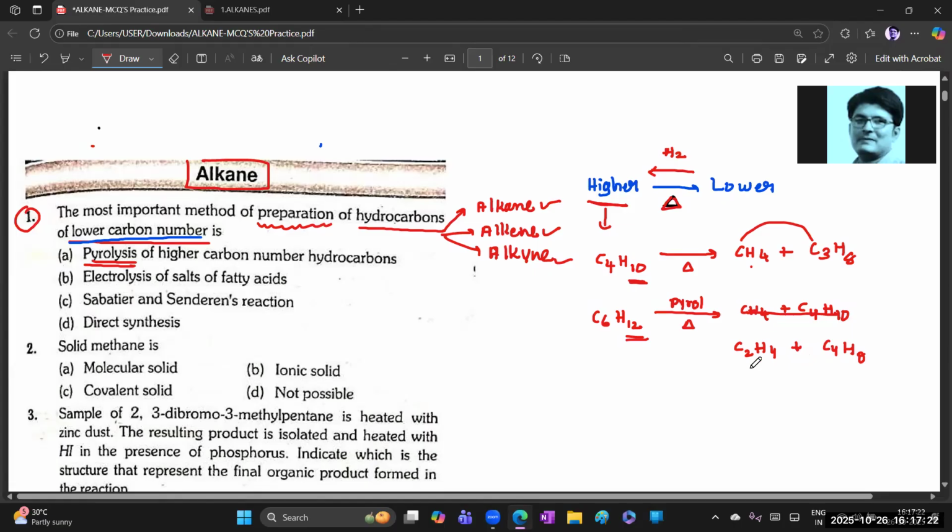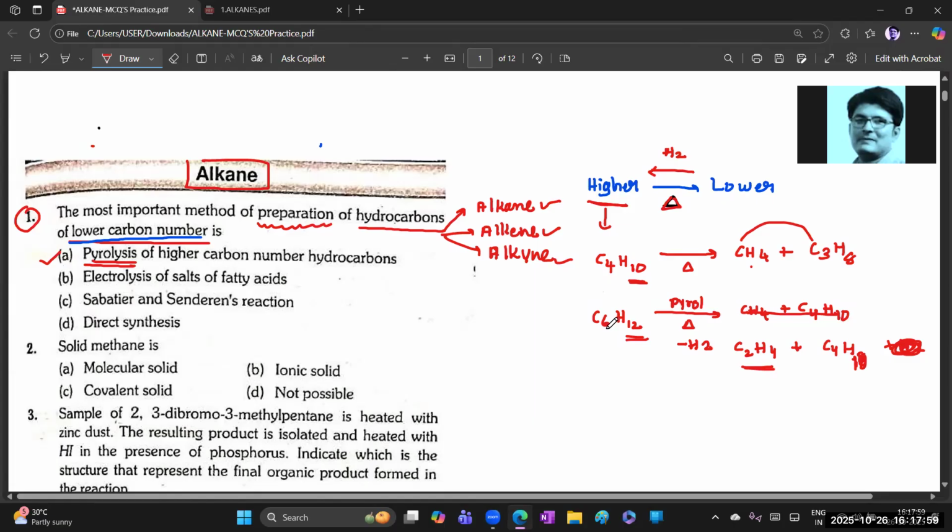Now here we got one alkene, isn't it? Here we got that alkene, that means we need to remove two hydrogens, plus 2 hydrogens. So that means here one alkane will come, the C4H10. Now count, beta: 4 plus 10, 14, and we need to remove 2 hydrogens from this hydrocarbon, the alkane. Then an alkene double bond will be formed, isn't it? So the first option is the right answer.